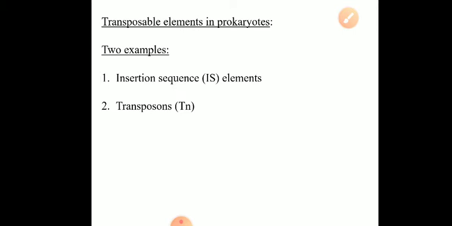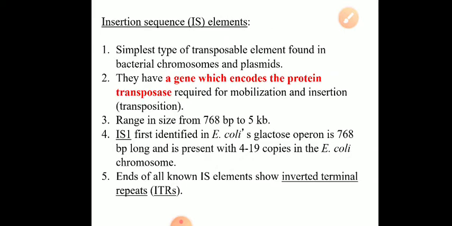In short, they are called IS elements. Insertion sequences are the simplest type of transposons. Second, Tn, that is, transposon proper. They are of two types, composite transposon and non-composite transposon. Let us first study insertion sequence or IS elements.